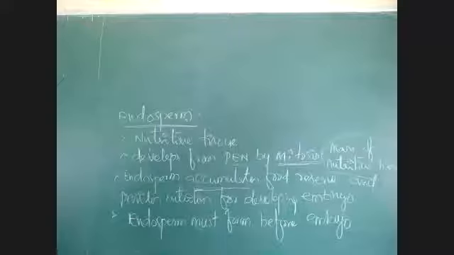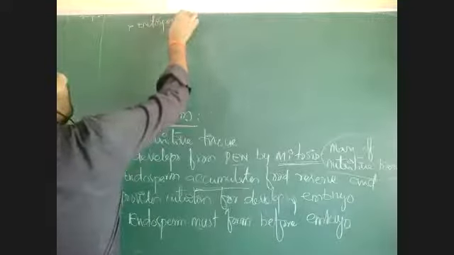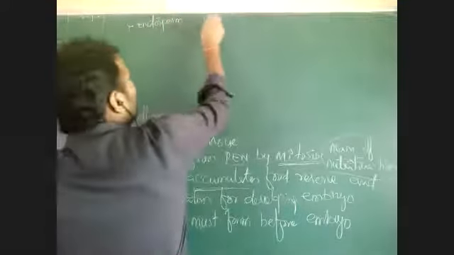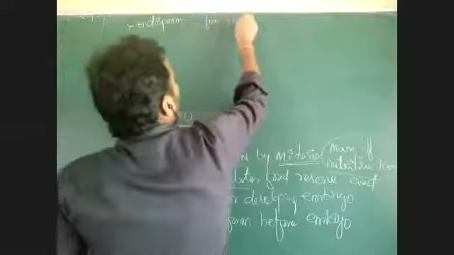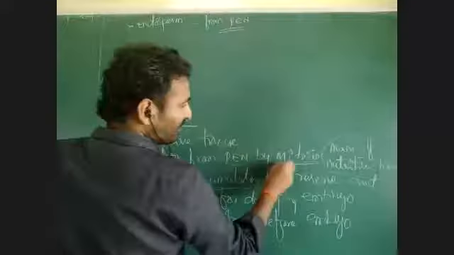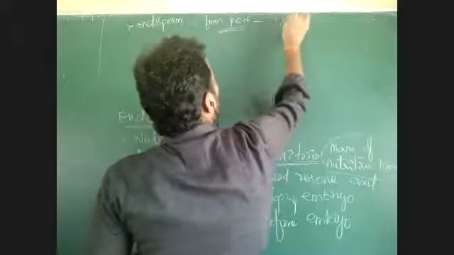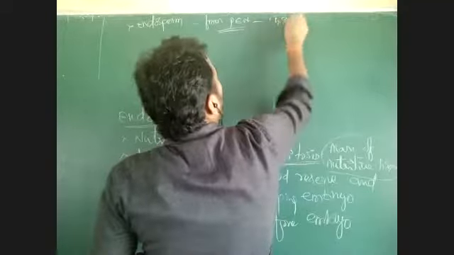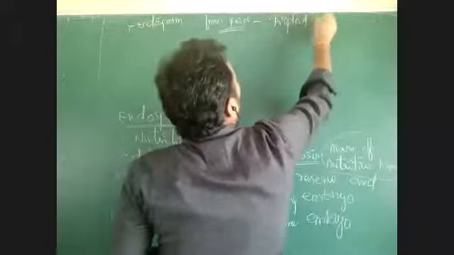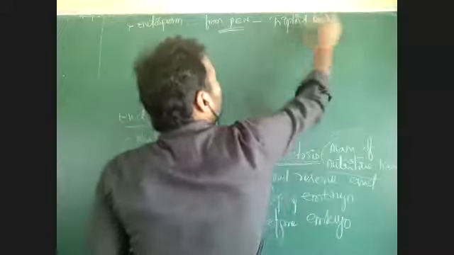Okay, see here, normally this endosperm is formed from primary endosperm nucleus, and it is undergoing mitosis, right? As it is mitosis, this endosperm is triploid in nature. Triploid. How is triploid endosperm developed?